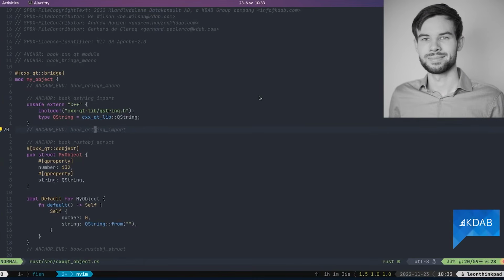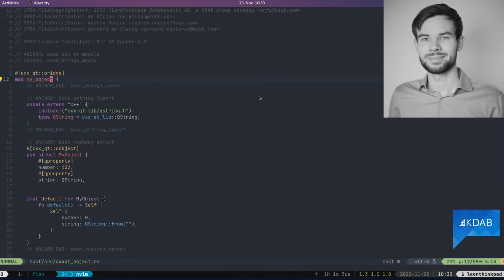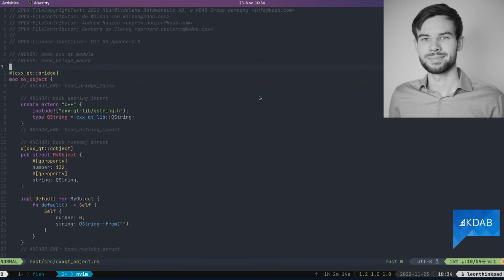And I just wanted to give you a very quick overview of what the code looks like, not just in terms of the high-level concept. Here we have a very minimal example of how a Qt application might look. And again, like with CXX, you have a module that describes your bridge between C++ and Qt. There you add this CXXQt bridge macro on top. Anything that starts with a hashtag and these square brackets in Rust is a macro that can generate code for you. And in this bridge, you can then use all the CXXQt features.